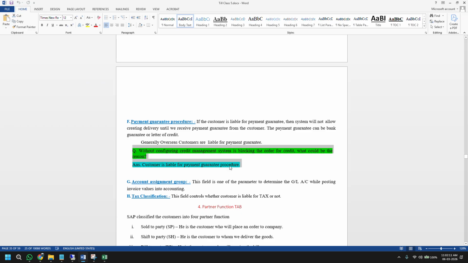So this is something which in some company or some interview they will ask: without configuring credit management, SAP is blocking the order for credit. So what could be the reason? They need to tell them, because maybe in the sales order, the payment guarantee procedure is a letter of credit, and in the letter of credit field, we have maintained that letter of credit document number, and that document value is worth 10 crore only, and you are trying to place an order for 12 crore. So system will block it. Understood?